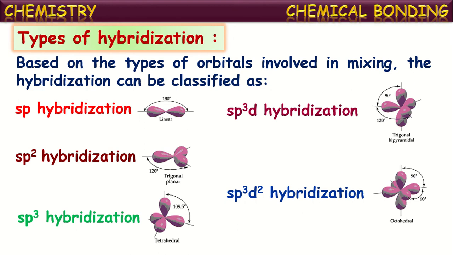This classification is based upon the type of atomic orbitals participating in the intermixing. The orbitals present in the valence shell of an atom participate in hybridization, and based upon the type of orbital intermixing, the resultant hybridization will be different. Now let us see these one by one in detail.